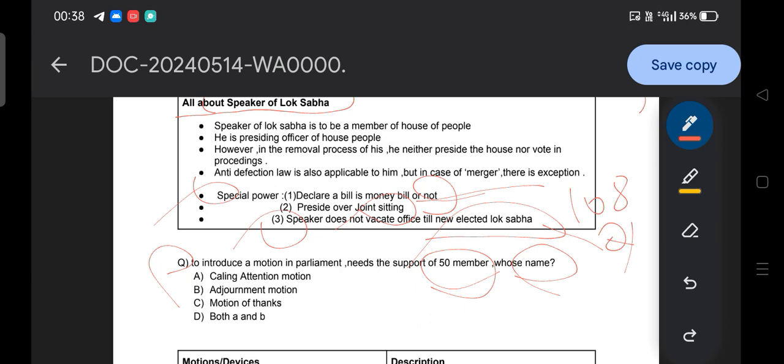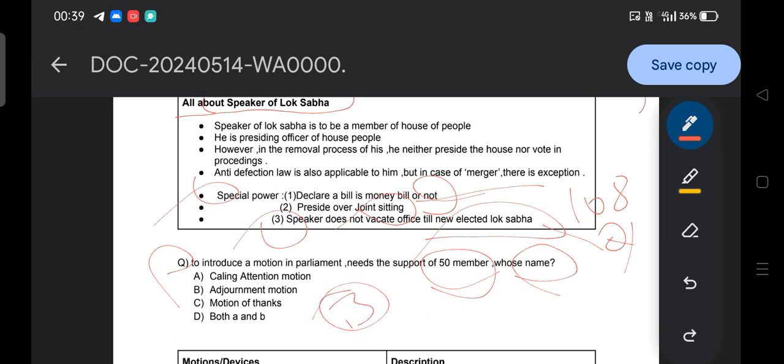Option A, calling attention motion. Option B, adjournment motion. Option C, motion of thanks. Option D, both A and B. So guys, what do you think? What would be the answer to this question? Can you provide the answer? So let me provide it. The answer to this question is option B, adjournment motion.